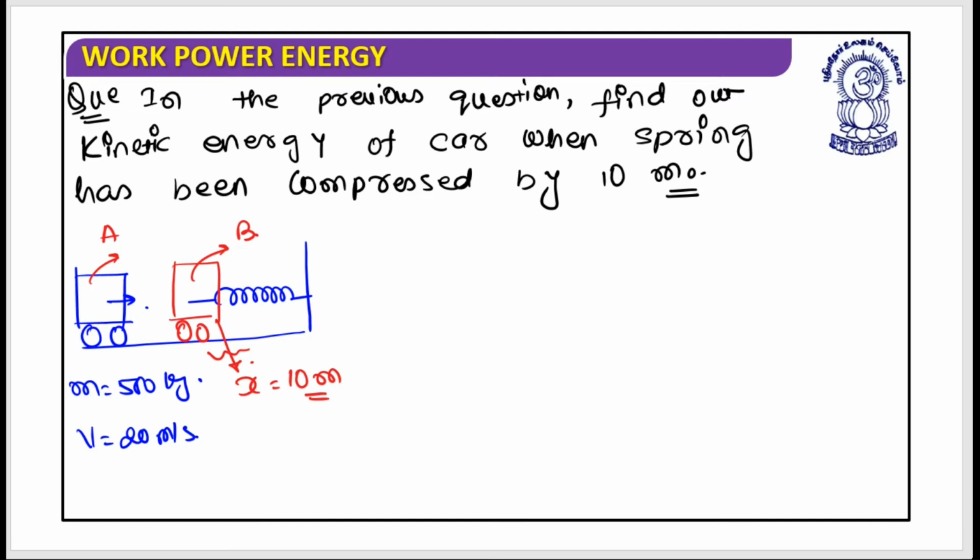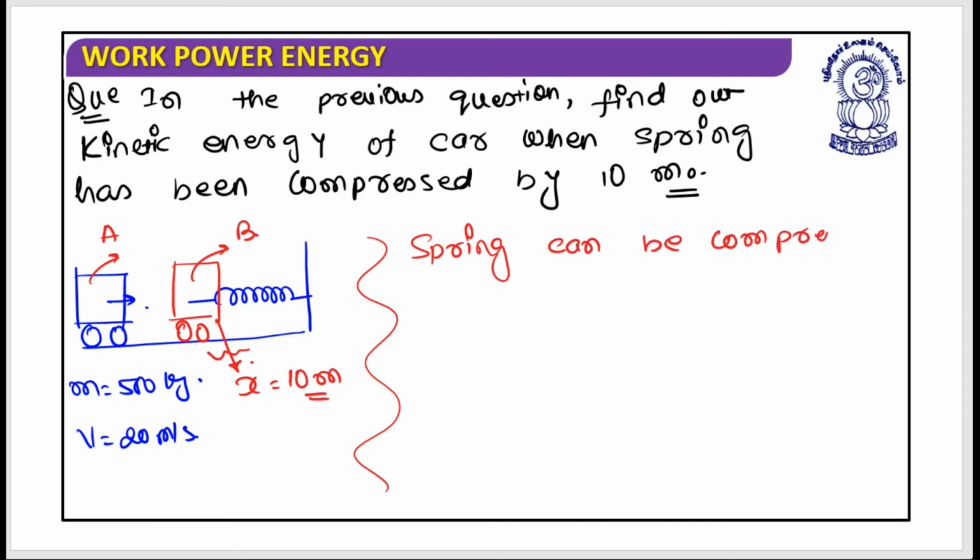Yes, what is supposed to be done, tell me. So what I understand is that this spring can be compressed maximum by 14.14 meter in this case. Yes, when this car is moving with this much speed, it can compress the spring by 14.14 meter.